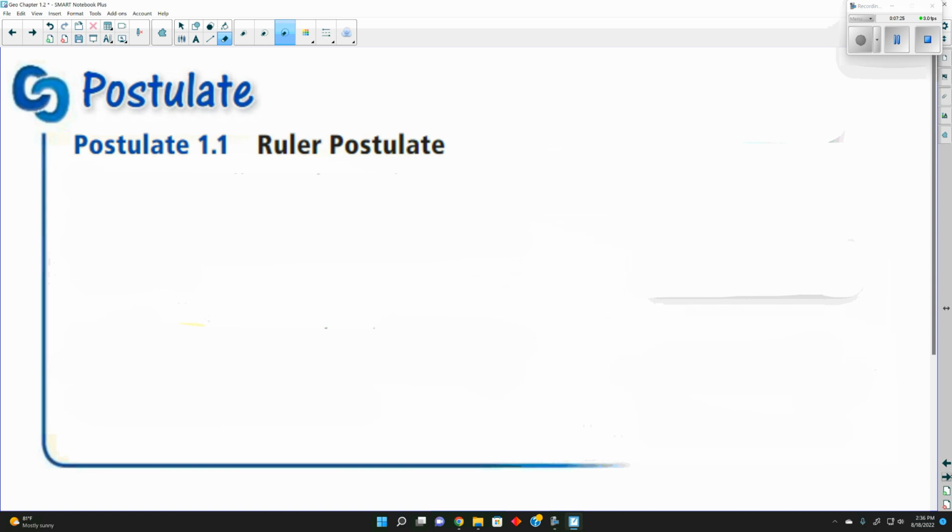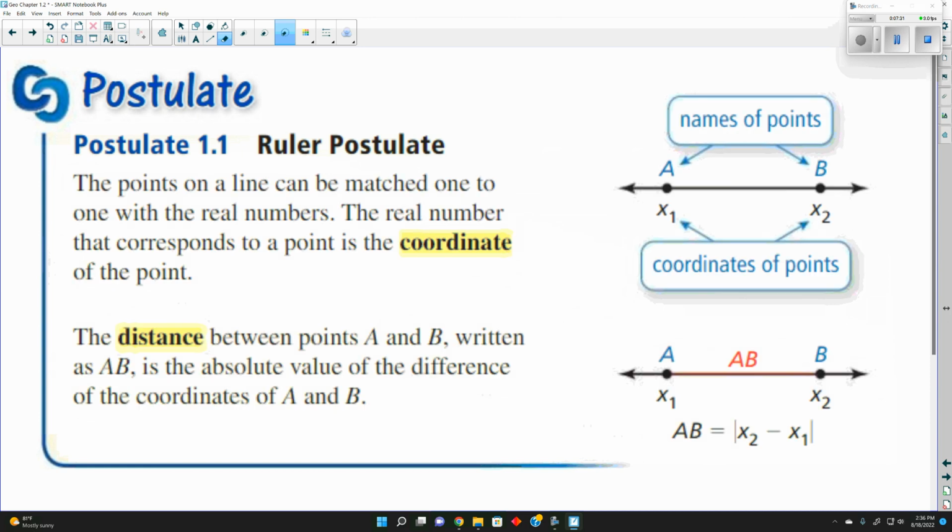Now the first one is the ruler postulate. So you don't have to write all this down. That's a lot of words. But let's look at what it says. Ruler postulate. 2 points on a line can be matched 1 to 1 with a real number. The real number that corresponds to a point is the coordinate of a point. I can take 2 points on a line and match it to a coordinate. I can say that this is 6 and this is 8. So the distance between them is?